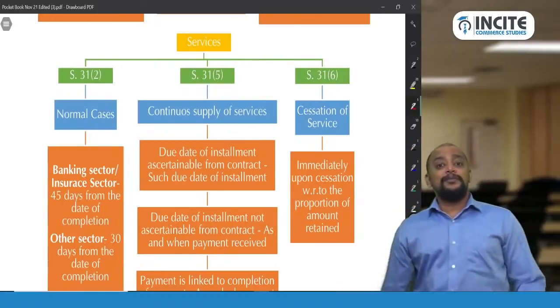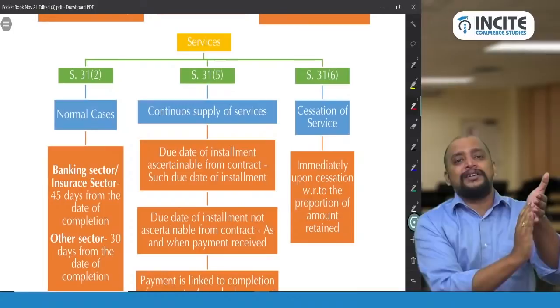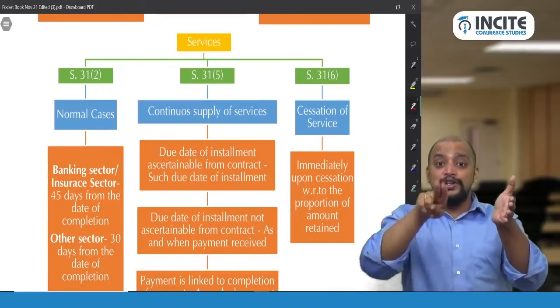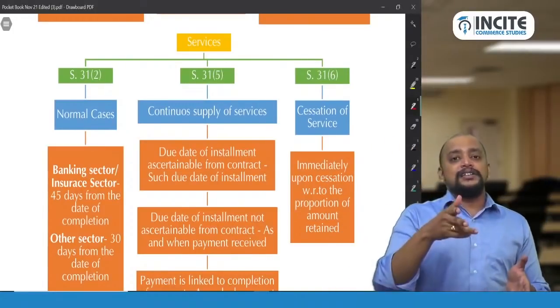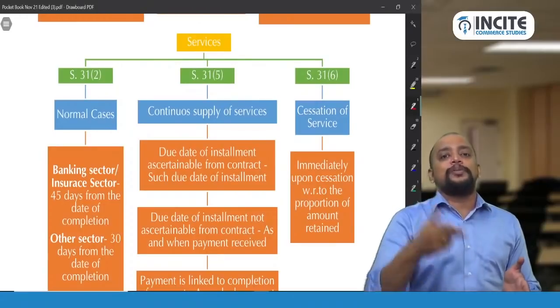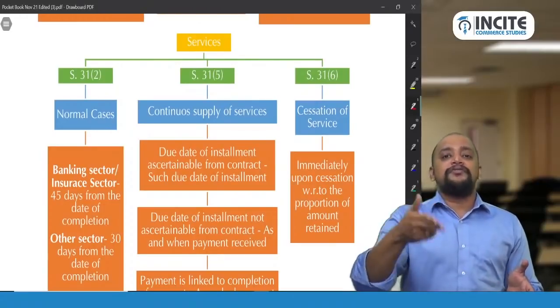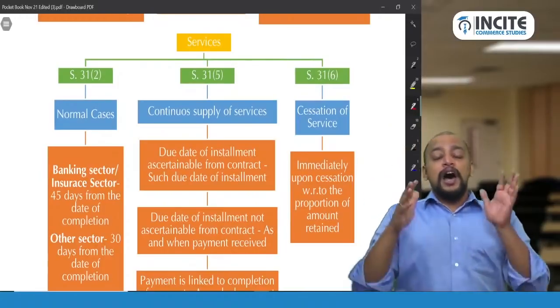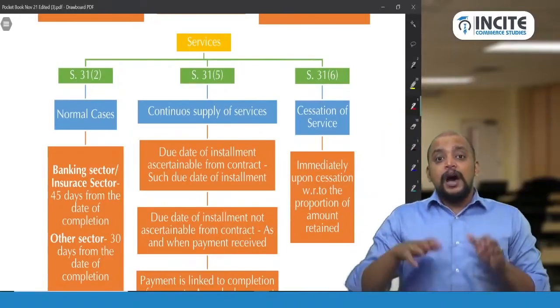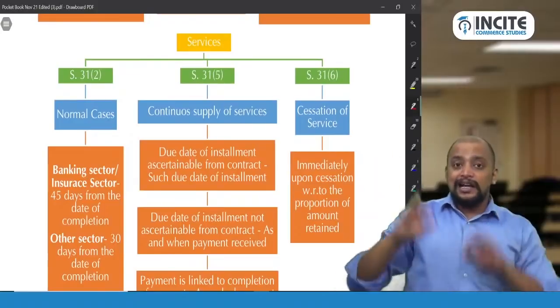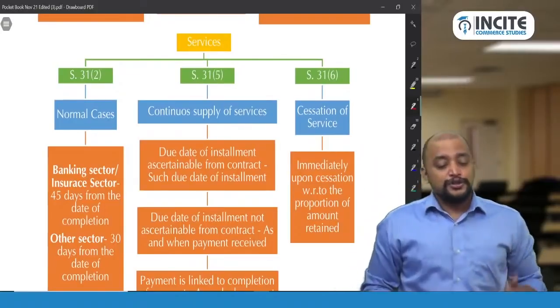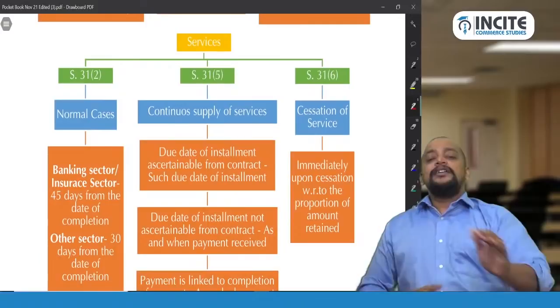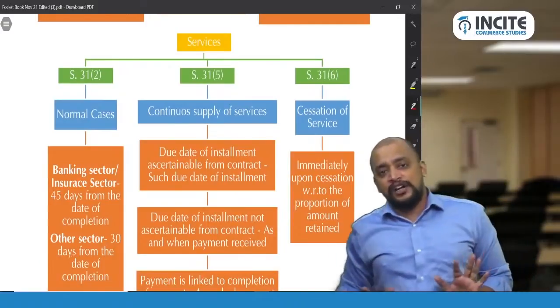Suppose the installment date is not given in the contract, but the installment is linked to completion of an event. That is, upon completion of foundation you have to pay this much, upon completion of the first floor you pay this much, upon completion of the second floor you pay this much, upon plastering this much, upon painting this much. Like that I am fixing the event. Whenever that event is completed, that date will be taken as the due date of invoice.